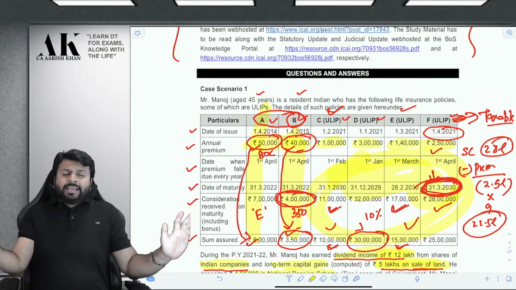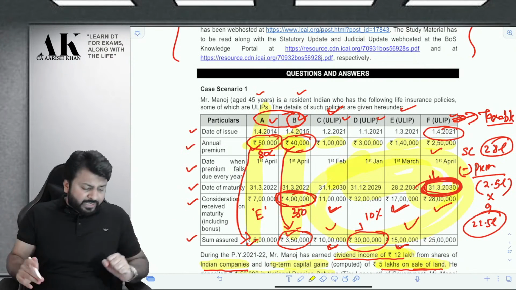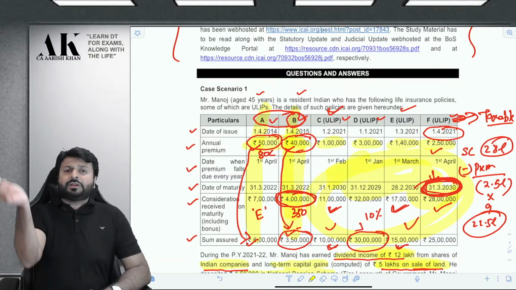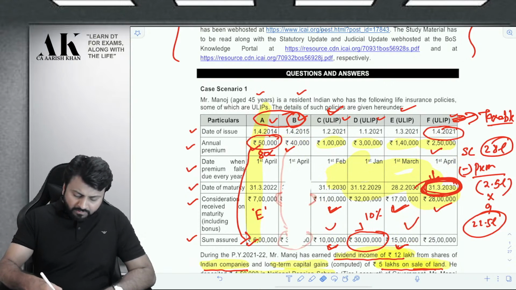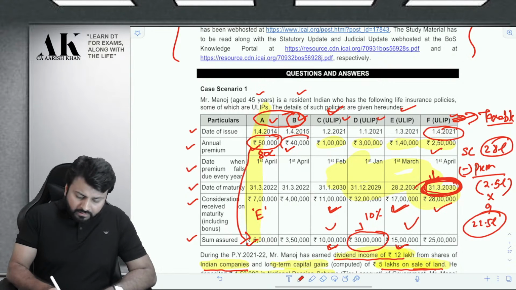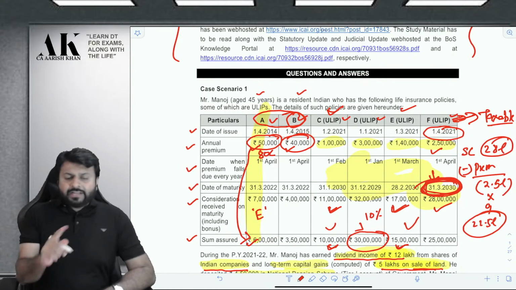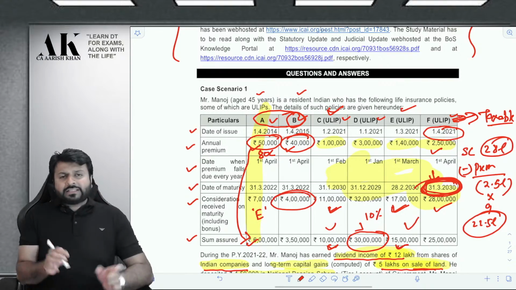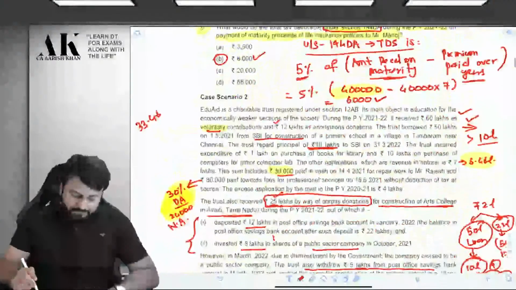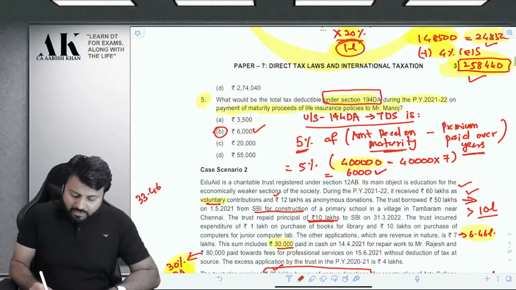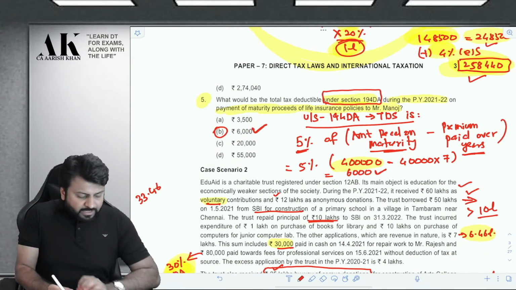Because policy A is exempt, there is no requirement to deduct TDS. But in case of policy B, it is taxable. You have to deduct TDS. And therefore, in this case, how much TDS will be deducted? 40,000 into 7 will be the premium paid. That is 2,80,000. This will be the amount received. Differential amount 1,20,000, 5% TDS. Check over here. 5% TDS on 1,20,000 will come to 6,000 rupees.